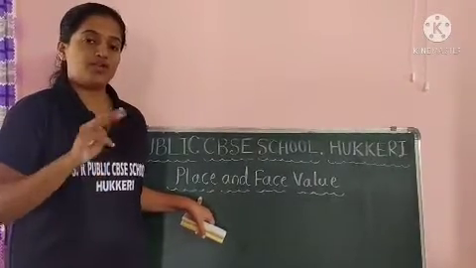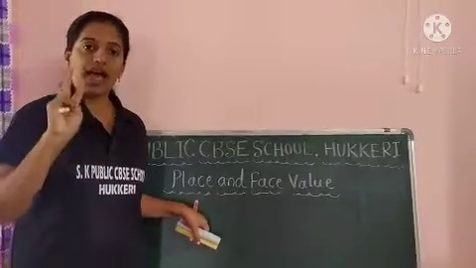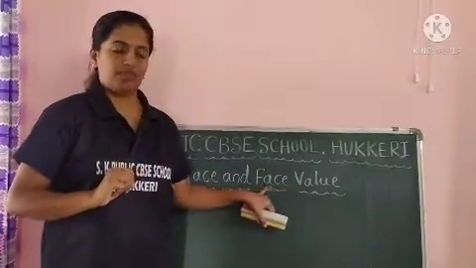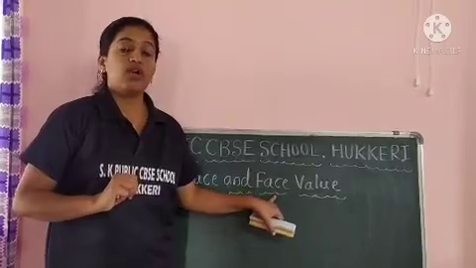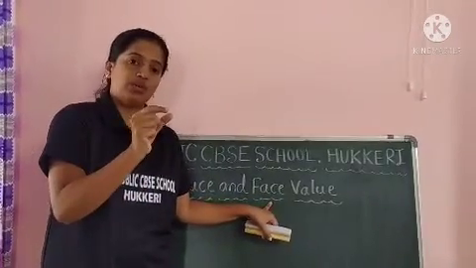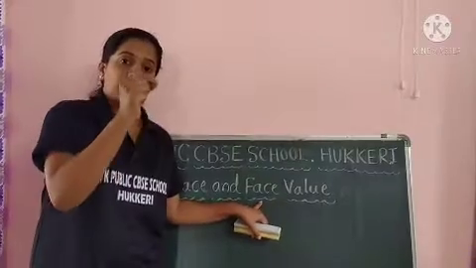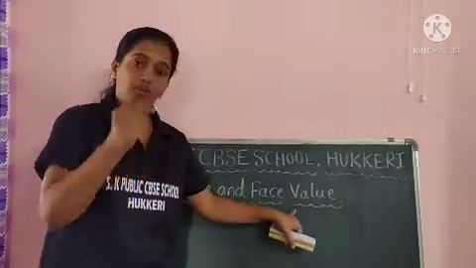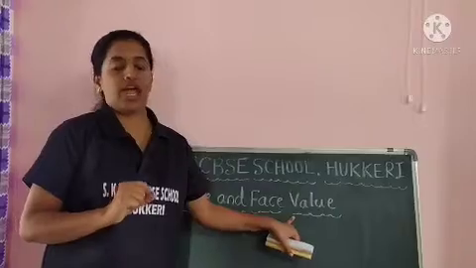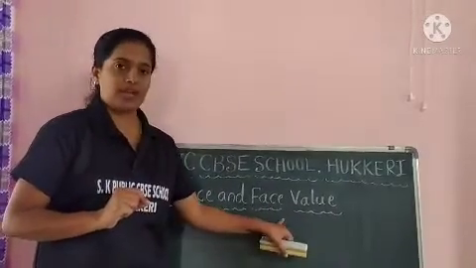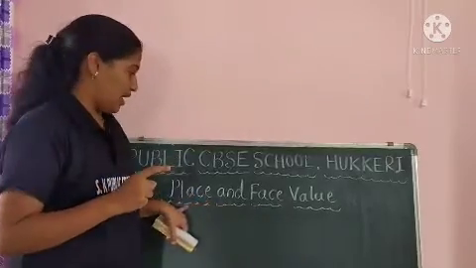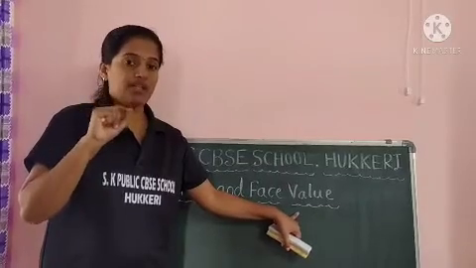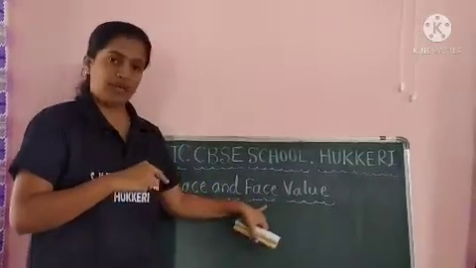Place value and face value of single digit, 2 digit and 3 digit numbers. Face value will not change. The number itself is the face value of that particular digit. I will take examples and explain now. To understand place and face value, in our last class we did one video on this place value and face value. You can go through that video also.